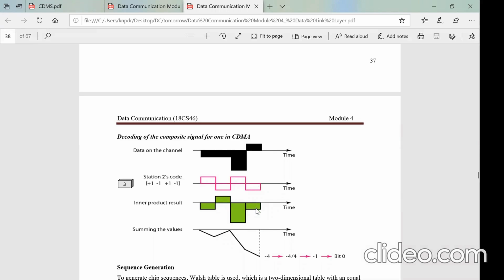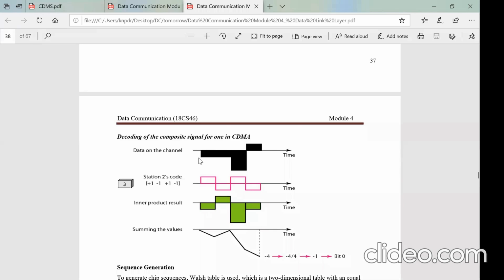Minus into minus, -1 into -1, is +1. Initially the energy generated was -3, so this -3 added with +1 will become -2. Total energy generated is divided by the number of stations. Now this is -1, which is nothing but the bit 0, right?